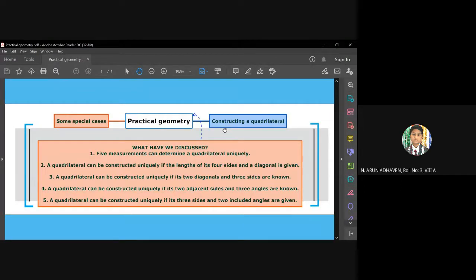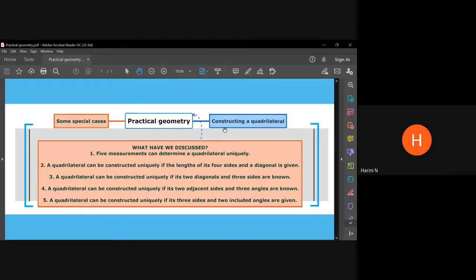Constructing quadrilaterals, we have this in practical geometry. This year, we mostly see only quadrilateral construction in this chapter, ma'am. We see all the different types of quadrilateral construction, and also the information or measurements needed to construct a unique quadrilateral.